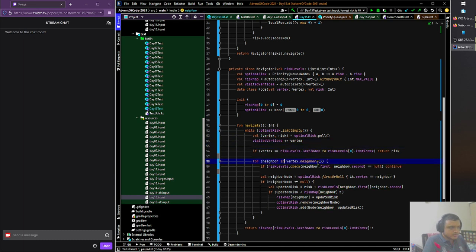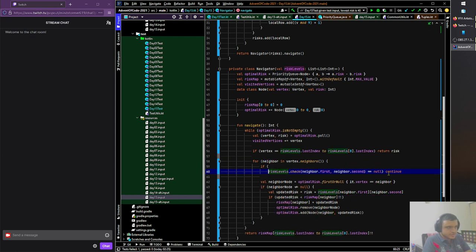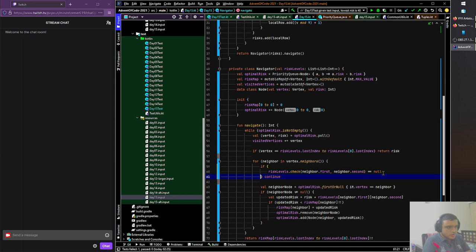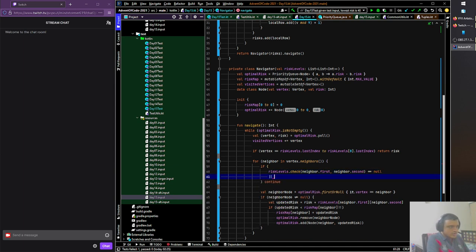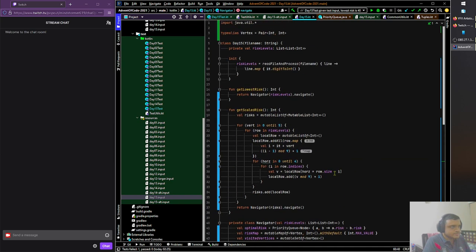So for neighbor in vertex dot neighbors, we do the continue. So this is the thing. This is the first check. Or, if neighbor in visited vertices, then we continue. All right. We do that.